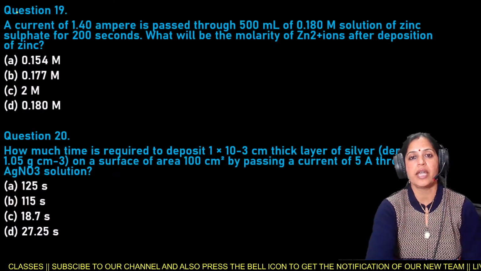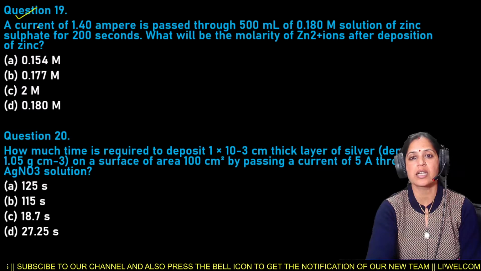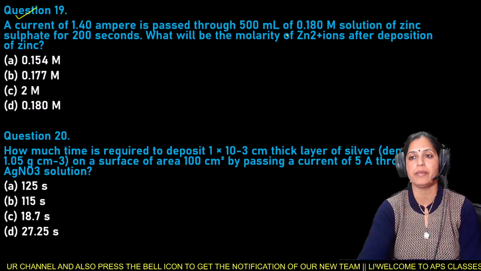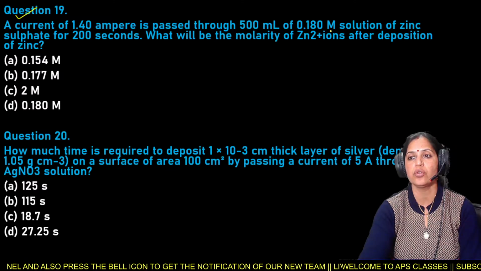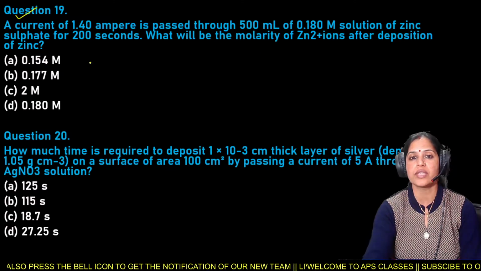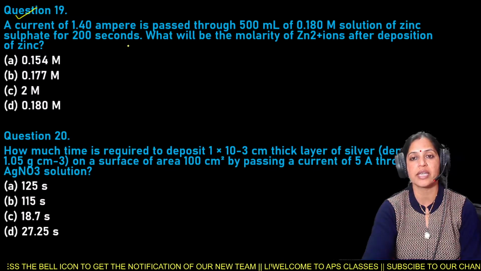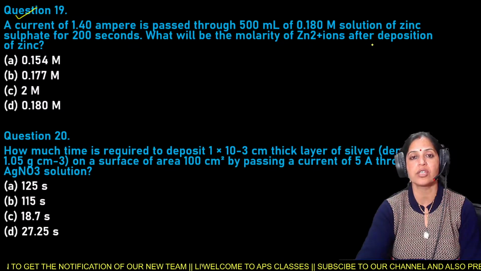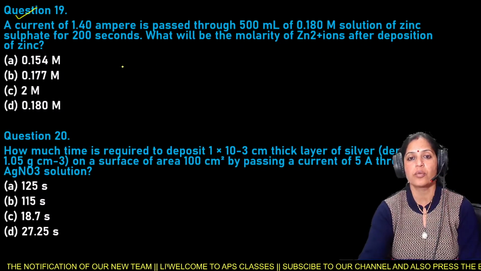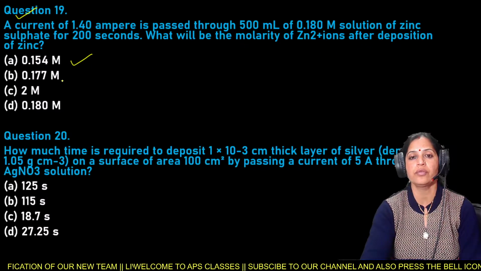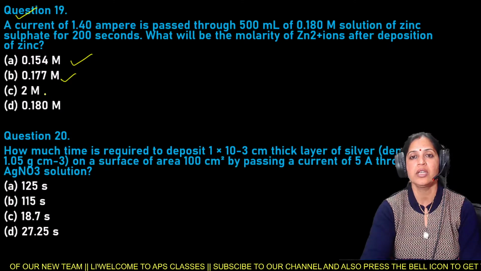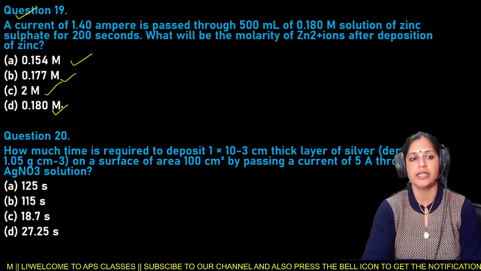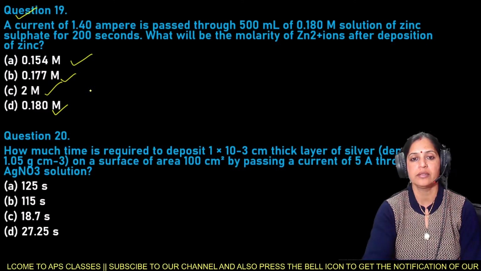Next is question number 19. A current of 1.40 ampere is passed through 500 ml of 0.180 molar solution of zinc sulfate for 200 seconds. What will be the molarity of Zn2+ ions after deposition of zinc? Options are 0.154, 0.177, 0.2 mole, and 0.180 mole.